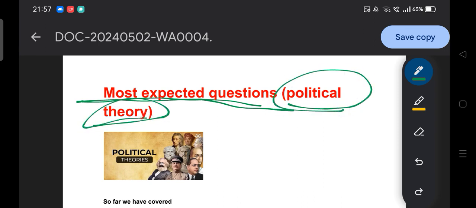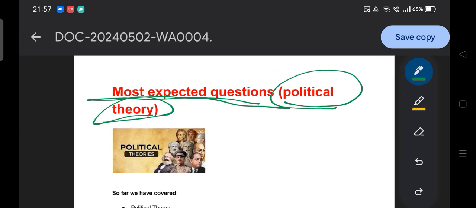It is a very happy moment for all of us that we did cover all the topics of our political theory, the syllabus of SSB political science Odisha. Now the time is about the test, the most expected questions.